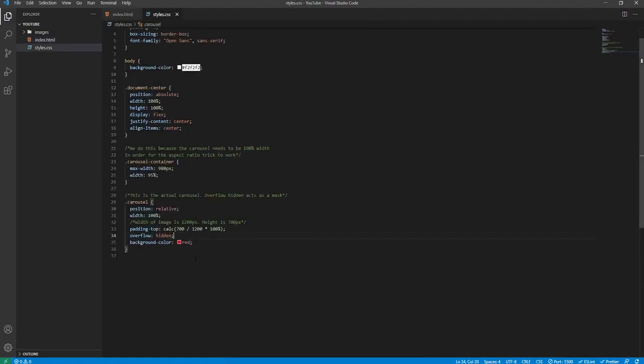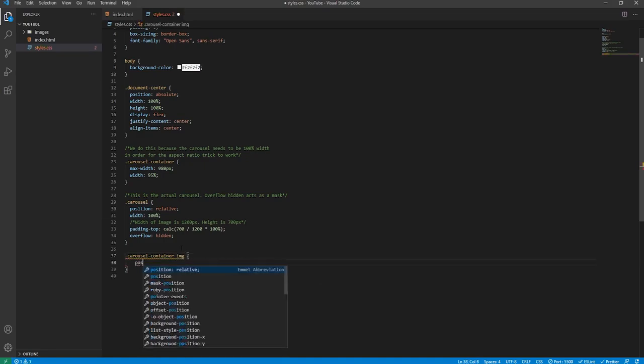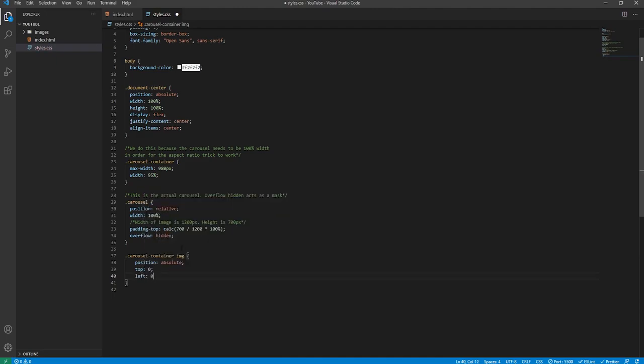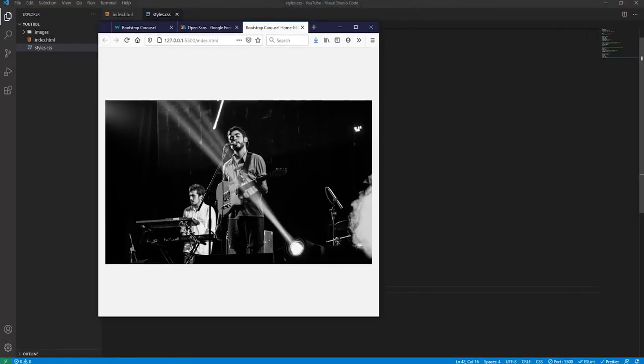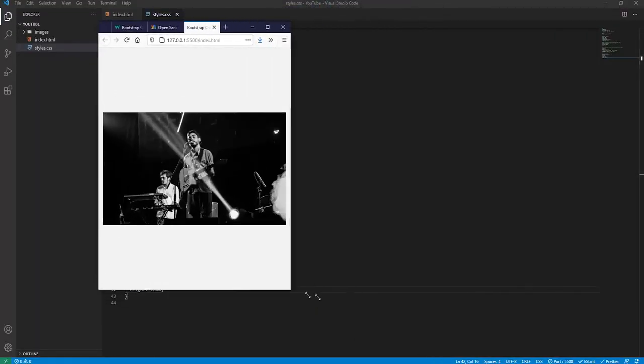So now I'll style this image. Because I've added in this image, there's no point having this background color because you get the idea of scaling in proportion. So I'll target the image inside the carousel container like so. I'll say carousel container space to target the image inside the carousel container. Its position will be absolute, which is the reason why we set the carousel's position to be relative. And we'll match up the top left corners. So we can set the image's width to be 100% and height to be 100%. So now the image will move along with the carousel, and also it will match its scale. So as you can see, here it is. And again, we can scale it in proportion, so that image will scale nicely with the carousel.